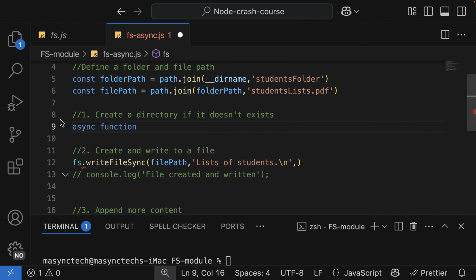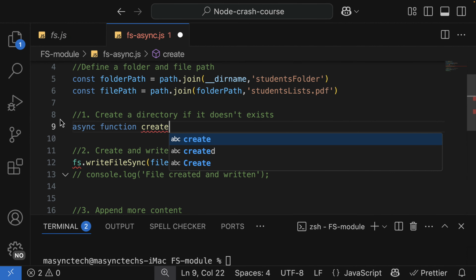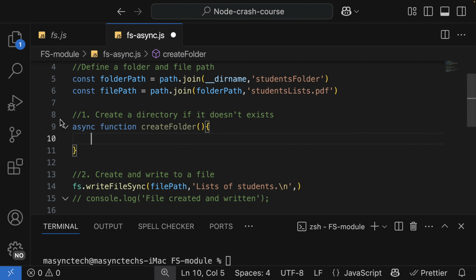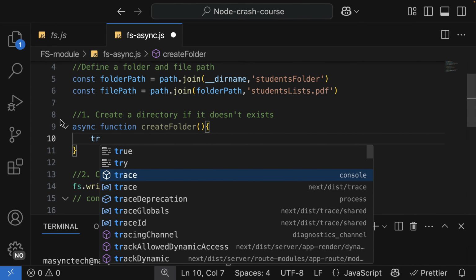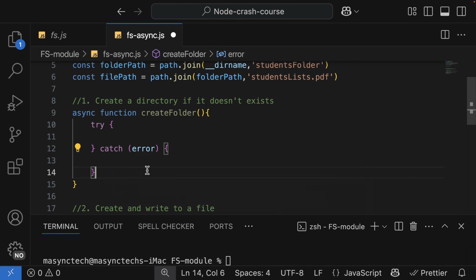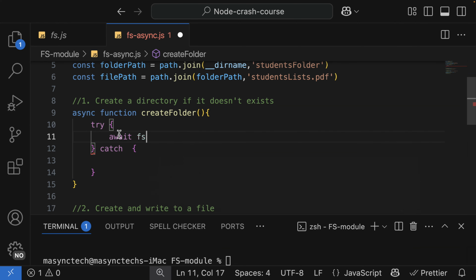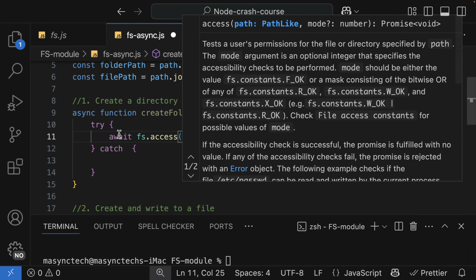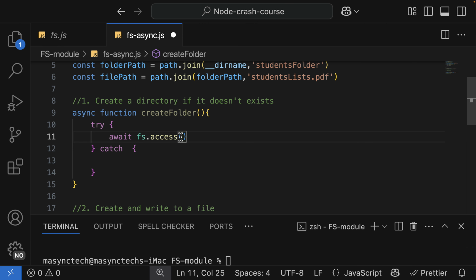then the name of the function as createFolder, and then bring in a try and catch block, and remove the error here. In the try, we are going to await the fs module dot access. We are going to check if this folder exists. So in here, the folder path.